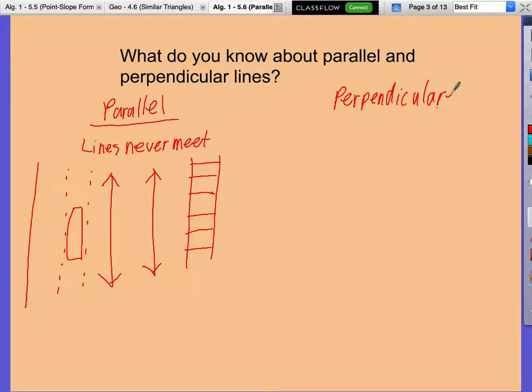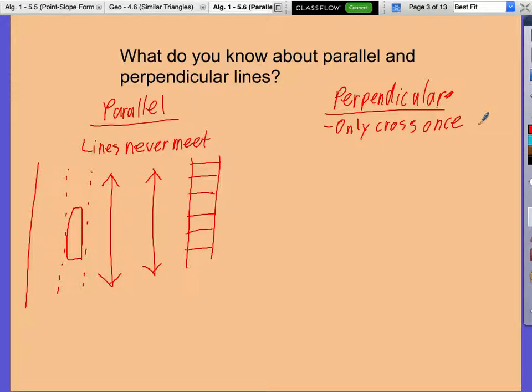Hey, Graydon said something good. He said, hey, perpendicular, wouldn't that be the ones where they only cross once? They do only cross once, but they cross in a very specific way. Well, lines go on forever, so they don't have a middle. That's a good thought, though. But they go on forever, so lines don't have a middle.